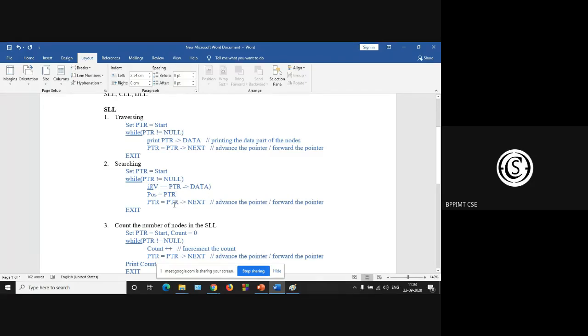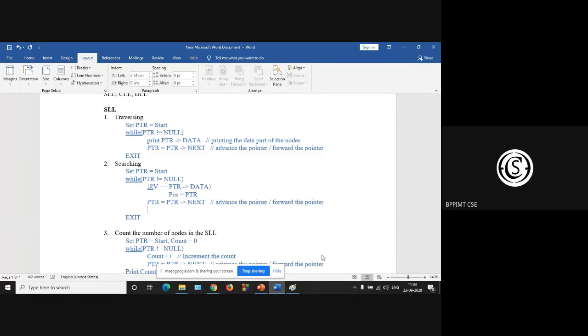Otherwise, if this happens, we advance the pointer: ptr is ptr next, and this is the end of the loop. So end of loop, if no such element is found, then we write null.